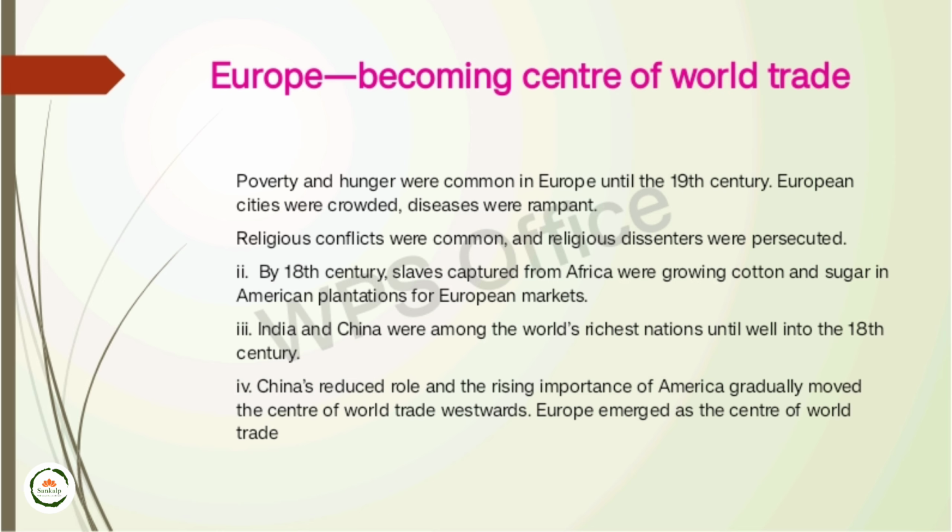In this chapter we learned about the Silk Route, food as a traveler, how culture played an important role, and the discovery of America. We also learned about the Irish potato famine, the discovery of new sea trade routes, the colonization of America through smallpox, and Europe becoming the center of world trade. That's all. Thank you. Have a nice day.